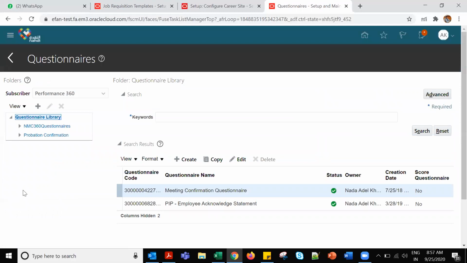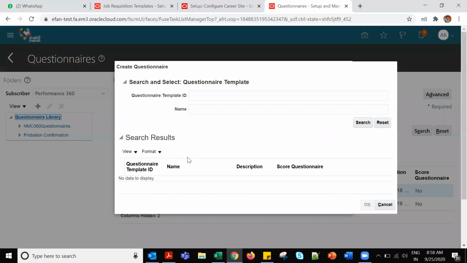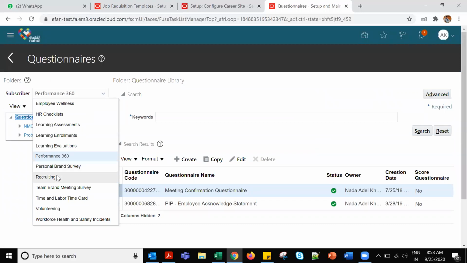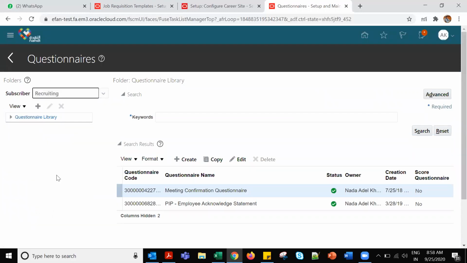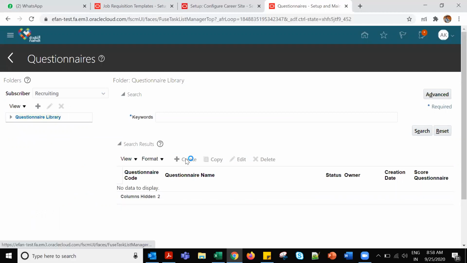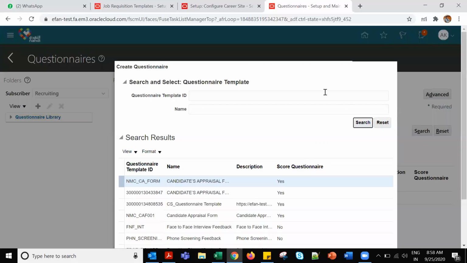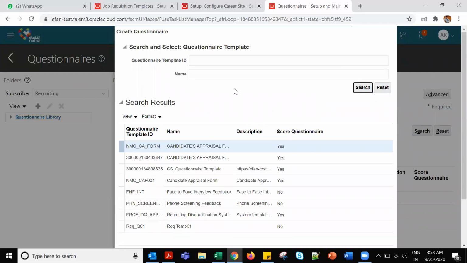This is questionnaires. Suppose you are creating a questionnaire here. Before that, always change the subscriber to recruiting. Based on recruiting, suppose you are searching for a candidate. We had created the CS underscore something we gave, right?